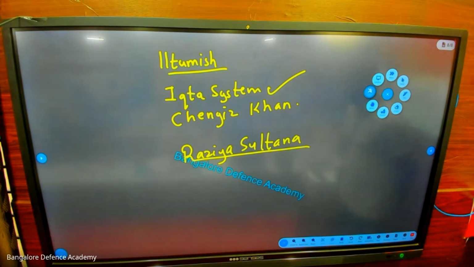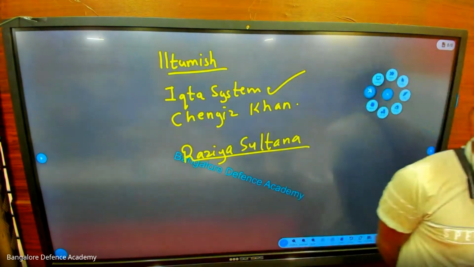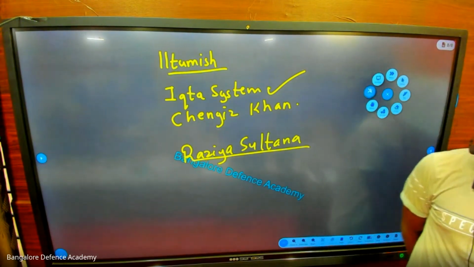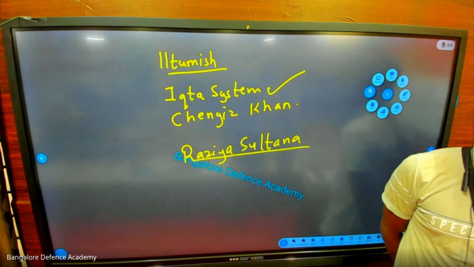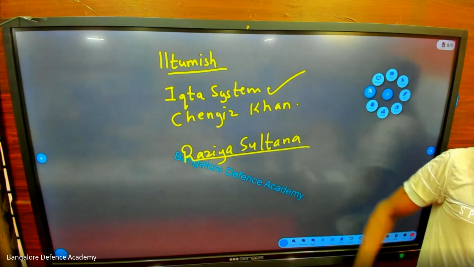Done? Okay. Who introduced the Iqta system? Which king came when Iltutmish was king of India? Okay. Ready from the beginning now?